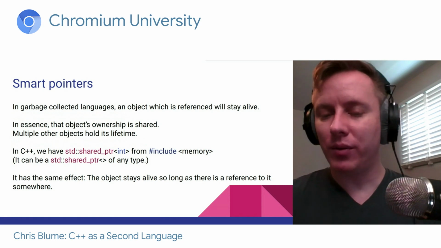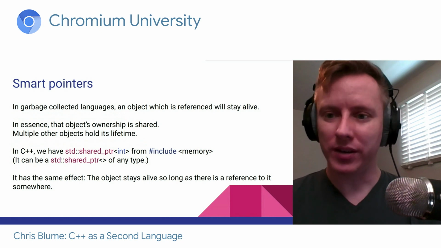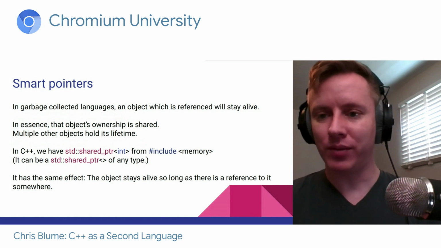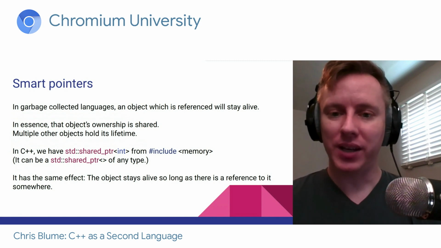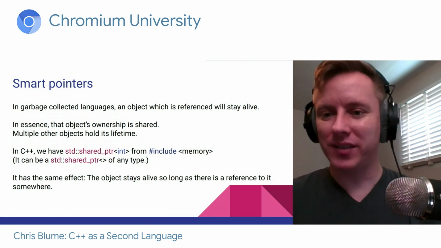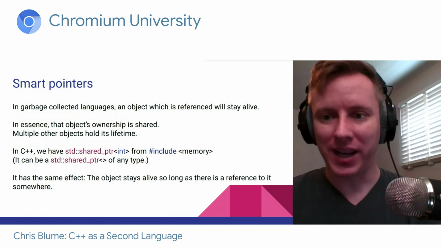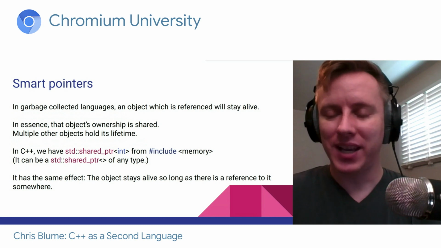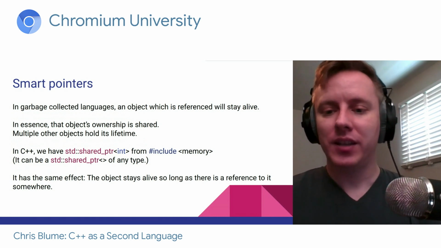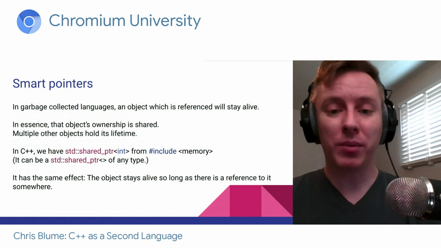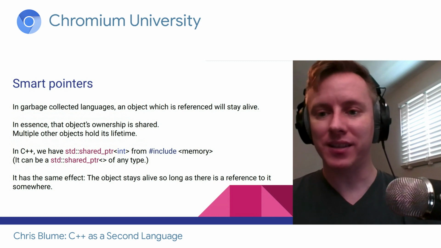But there's something I really want to point out here. Multiple ownership is weird. I know that in garbage collected languages, that's the default, and so that's just what you do, and you don't even think about it. But in reality and in C++, it's not like I own my house and my friend owns my house and my dog owns my house. It's not like that at all. It's really strange to have multiple ownership. So when you're programming, you probably don't want to just default to using shared pointer, even though it's kind of an easy thing to jump to.